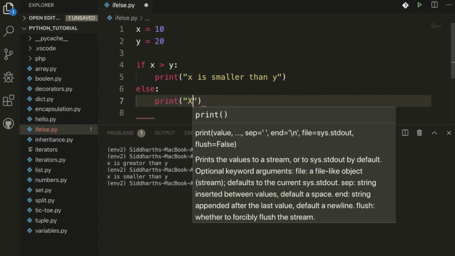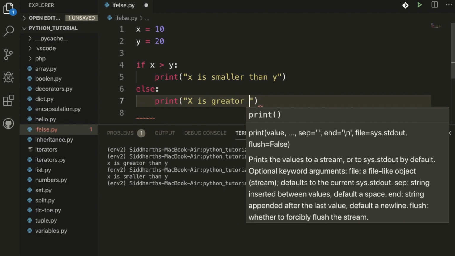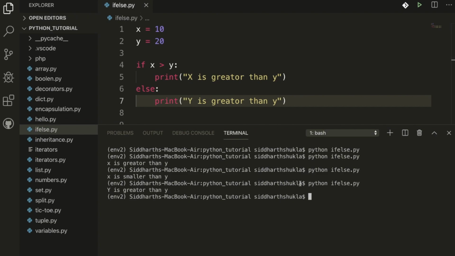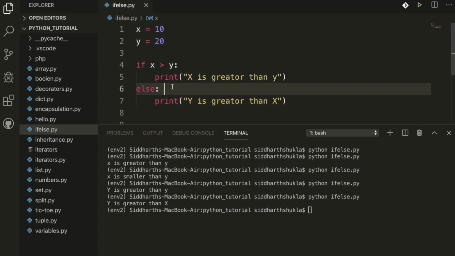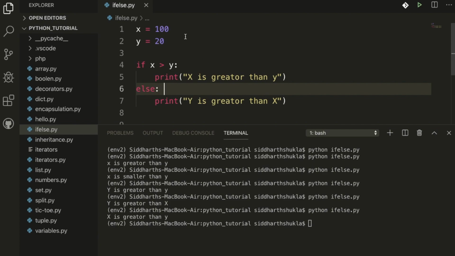Print y is greater than x. Let's check. I got y is greater than x. Let's check again. Y is greater than x. We get the result here because of this condition. Suppose now x is greater than y, we will get here x is greater than y. So you can check from the if else conditions.